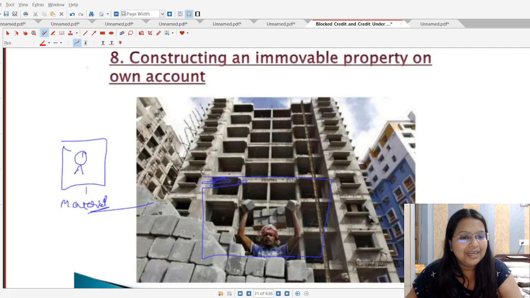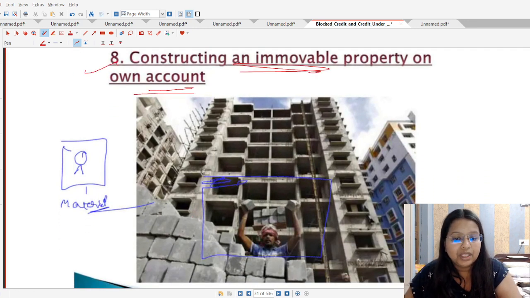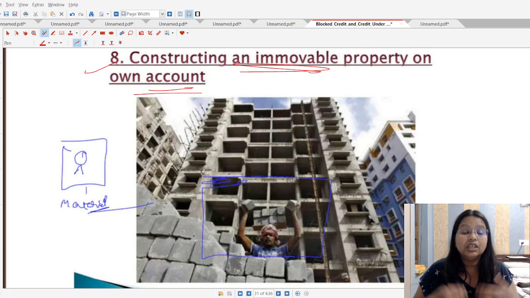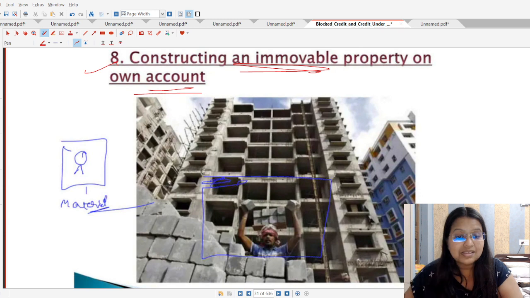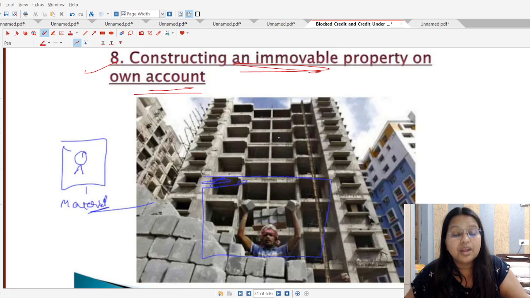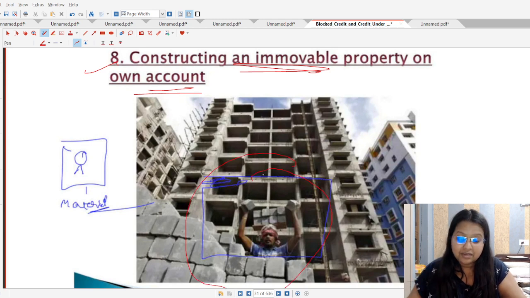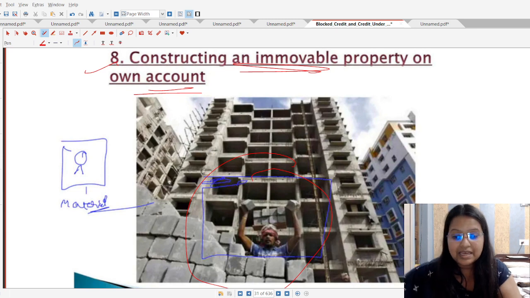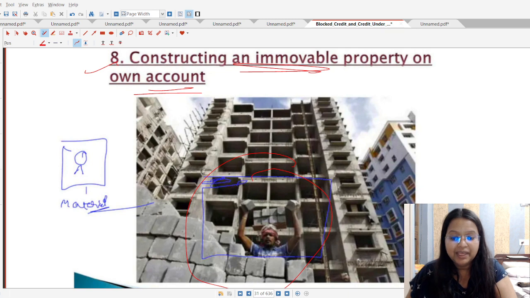Okay, point number 8 is constructing an immovable property on own account. In the seventh category, the person had taken the services of a work contractor. Here the person is constructing that immovable property on own account. It means they have hired the laborers and said to them, okay, I will provide you the material, please just make it out. In all those cases, students, ITC shall be blocked.